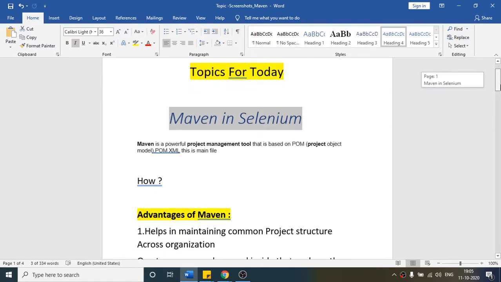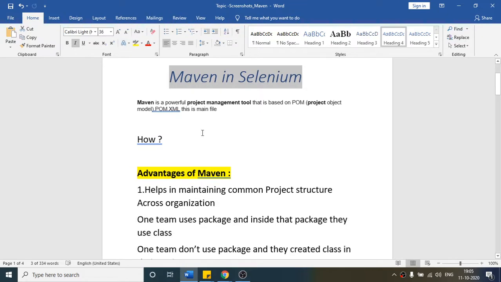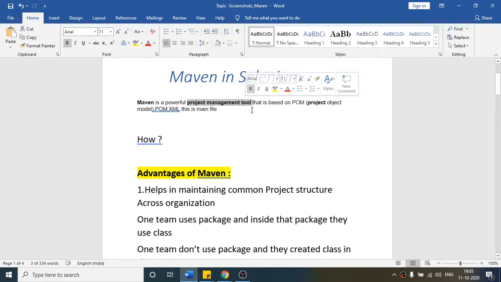Okay, so before that, let us see the definition. Maven is a powerful project management tool, which means that it will help you to create your project and manage your project at the same time. And it is based on this POM XML, which is called Project Object Model. This is the main file of Maven. Without this file, Maven is nothing. We will see this file shortly.